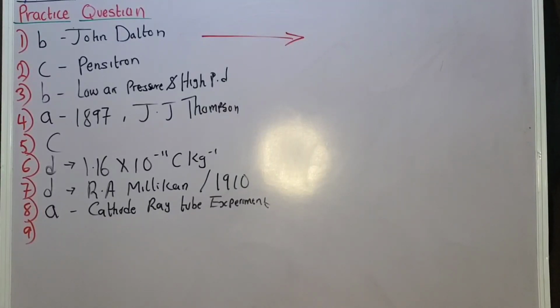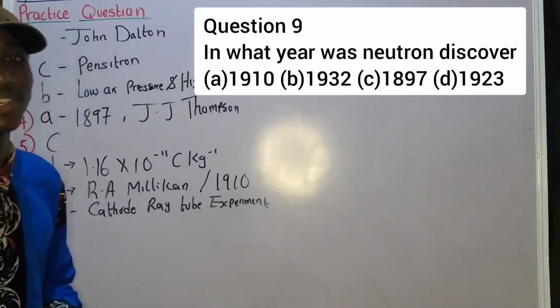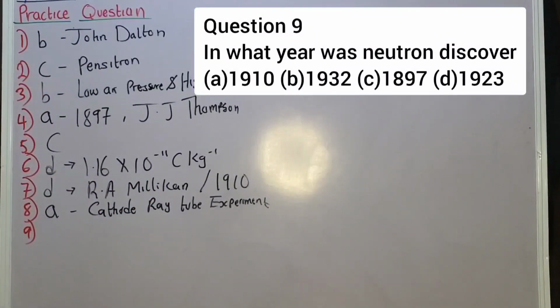For question 9, we have, in what year was the neutron discovered? What is the year that the neutron was discovered? A, 1910. B, 1932. C, 1897. D, 1923. The correct option is 1932. Option B is correct, 1932. The neutron was discovered in the year 1932.